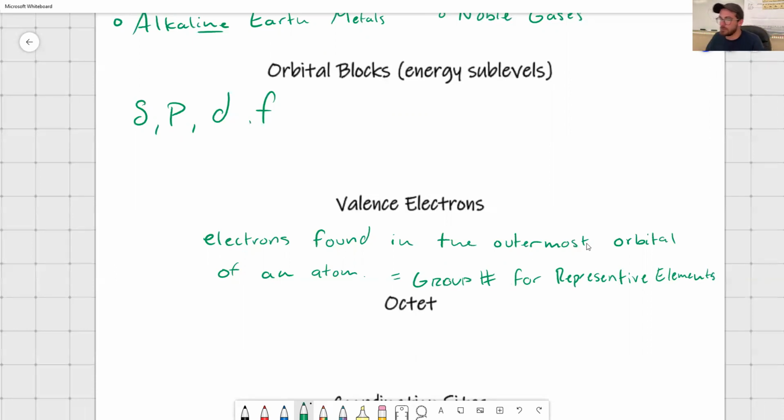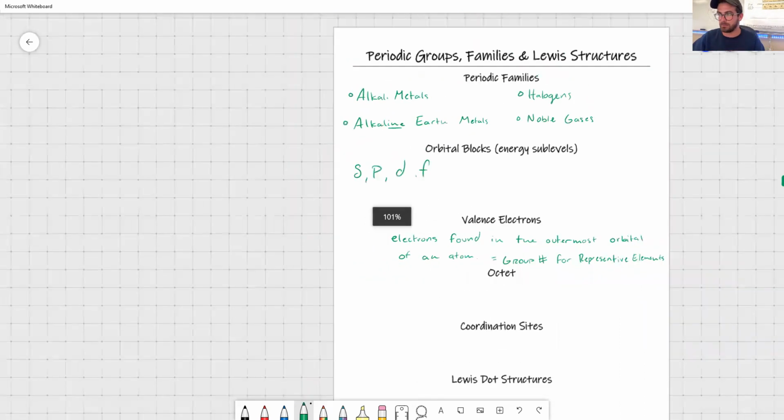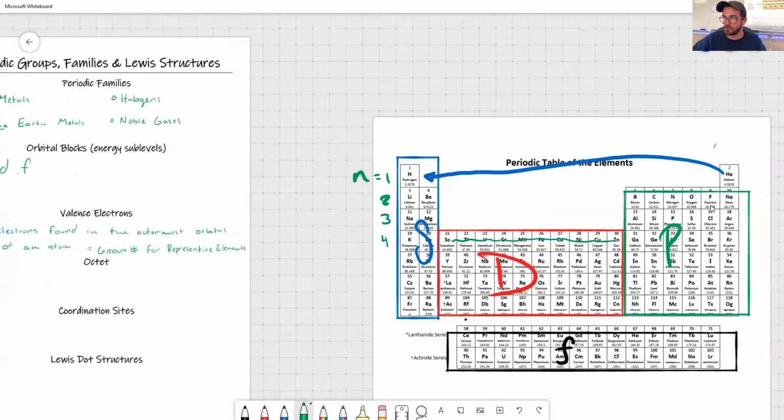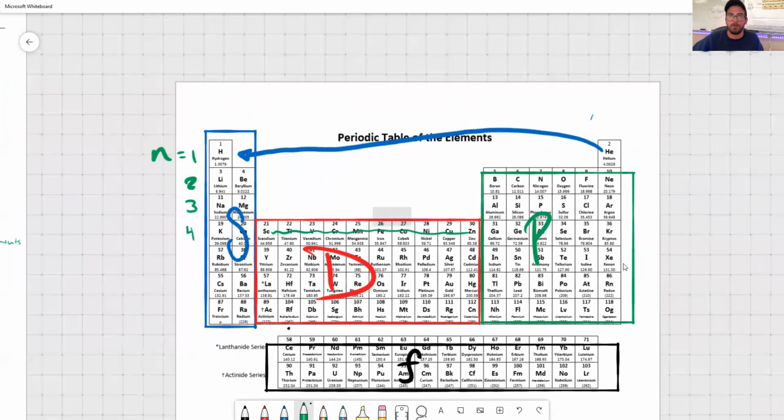Now, another term that you may hear thrown around, whether it's in a textbook or in a video, is the term octet. What does the term octet mean? Well, first let's break it down. The Latin root oct means 8. We know that there are 8 desired valence electrons for any atom. Again, this is going back to what I talked about earlier about our noble gases, but 8 is the desired number of valence electrons. And some of you say, well, Mr. Lee, what about in the third energy level? You have 18 electrons, not 8.